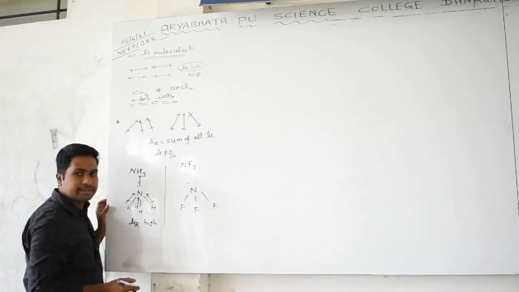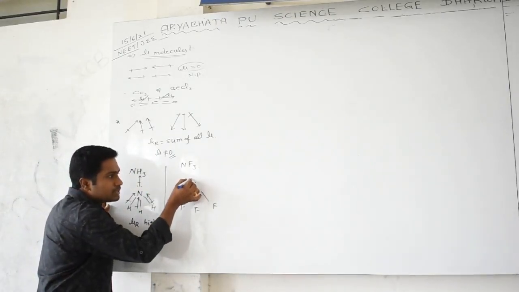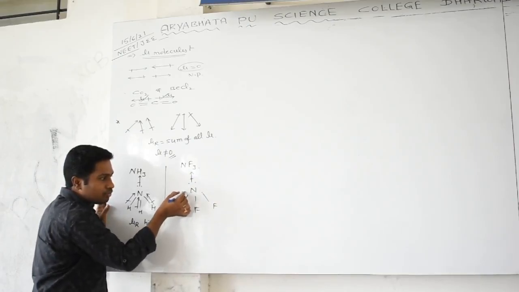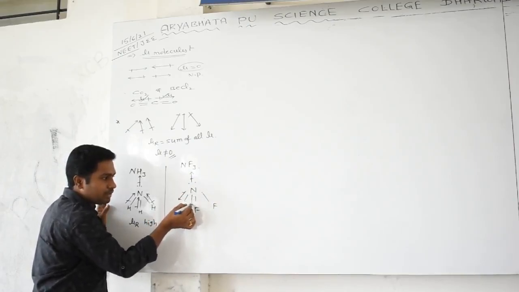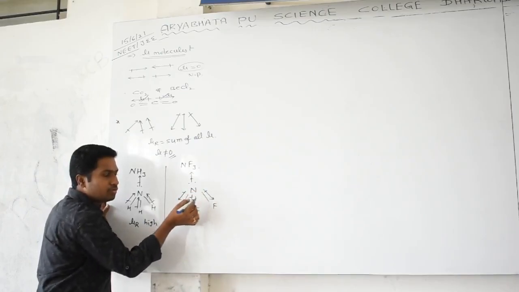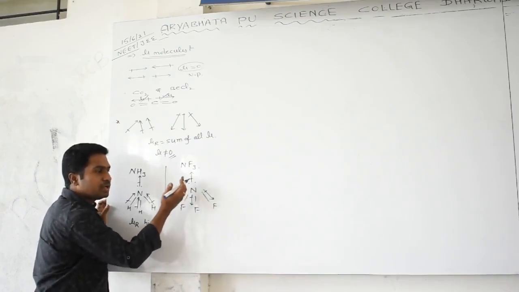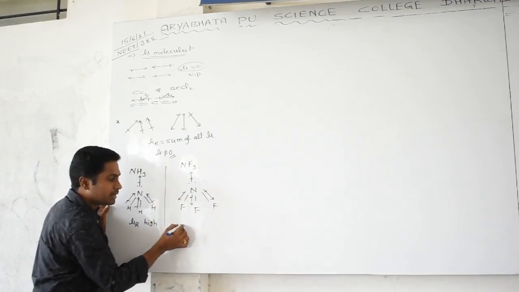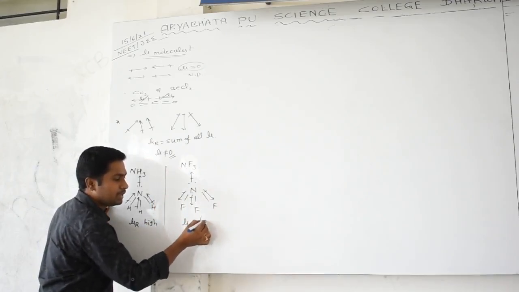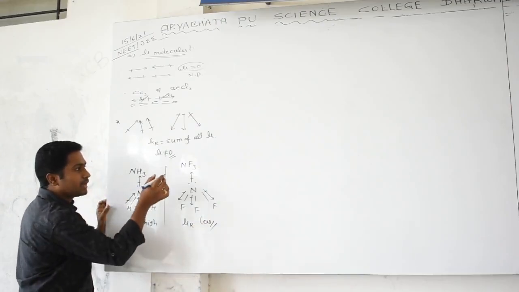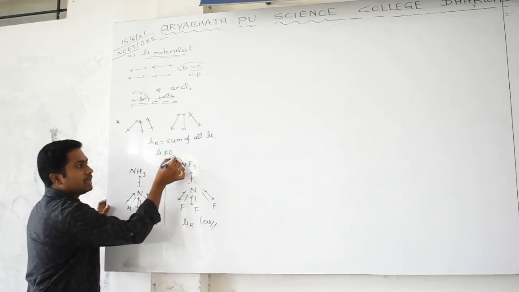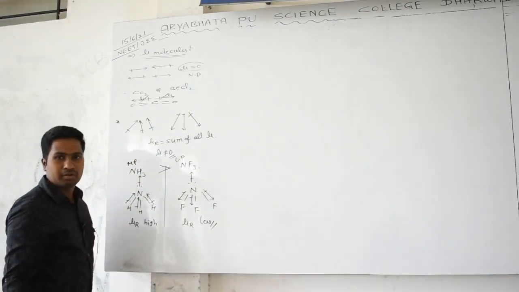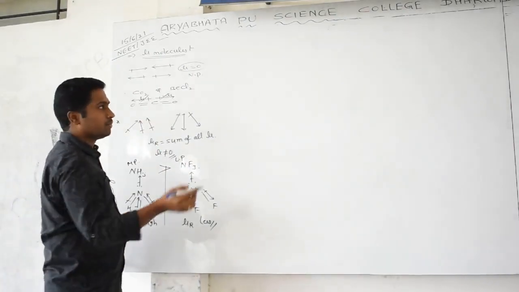But in NF3, this lone pair moment is away from the central atom, but between N and F, fluorine is highly electronegative, so the bond moment is towards fluorine. Now did you observe? 3 are in the downward direction, 1 is in the upward direction. That is why some cancellation happens, and the resultant moment will be a little less. That's why we can say NF3 is less polar and NH3 is more polar. This is an important question, and it depends upon this factor.